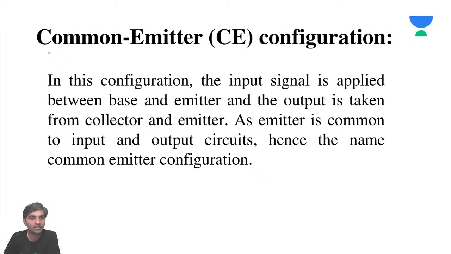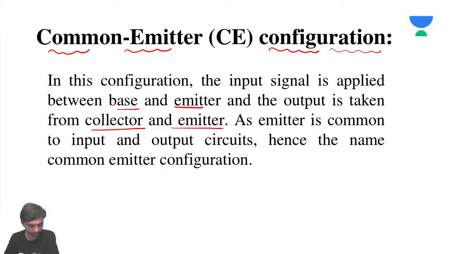Now we will see common emitter configuration. In this configuration, the input signal is applied between base and emitter, and output is taken from collector and emitter. As emitter is common to input and output circuits, hence the name common emitter. This is what we discussed for the last 1 hour.